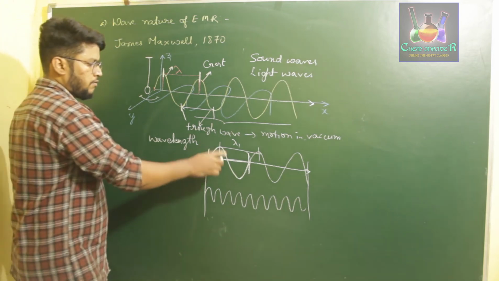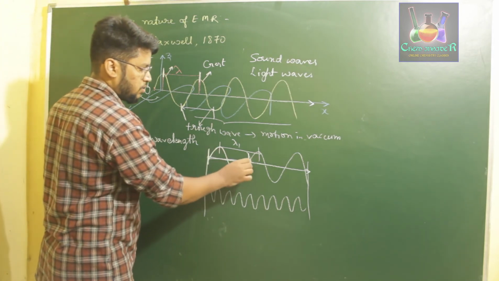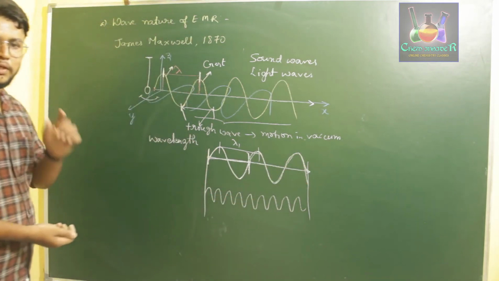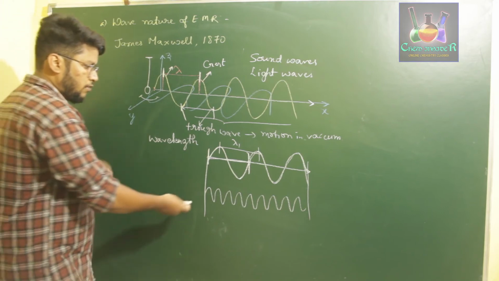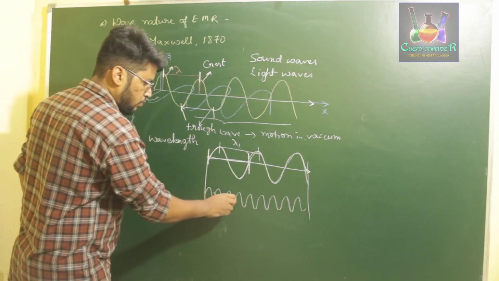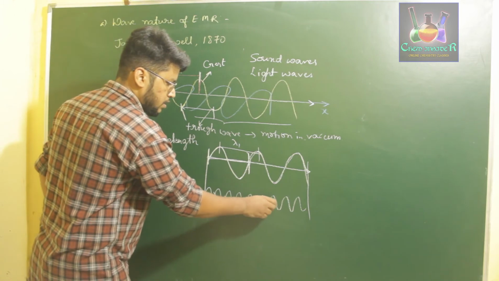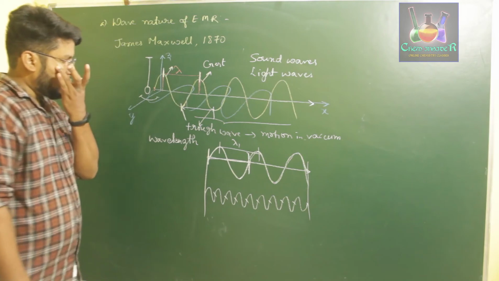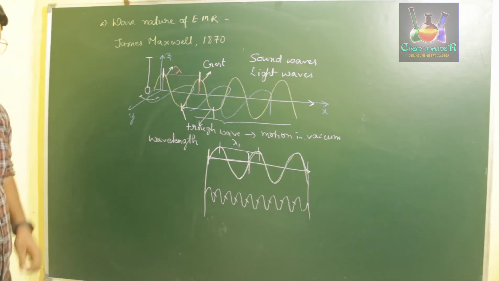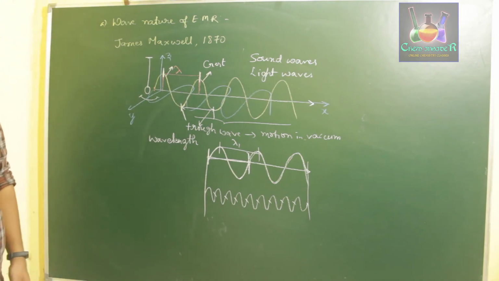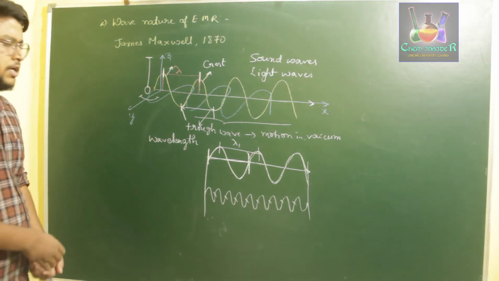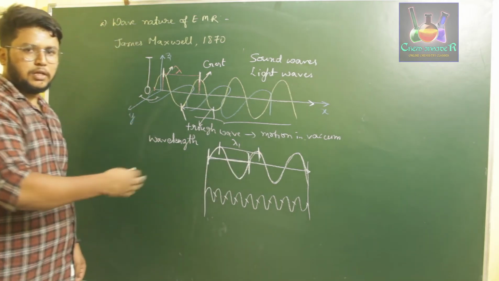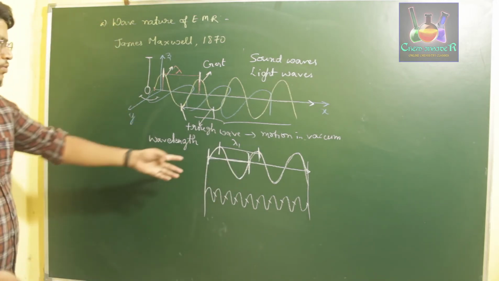If this is the wave, over here it has 2.5 waves per unit length. If you consider this one, we have 1, 2, 3, 4, 5, 6, 7, 8 and 9, so it has 9 waves per unit length. So frequency is the number of waves per unit length, whereas wavelength is the distance from crest to crest, the difference between two crests.